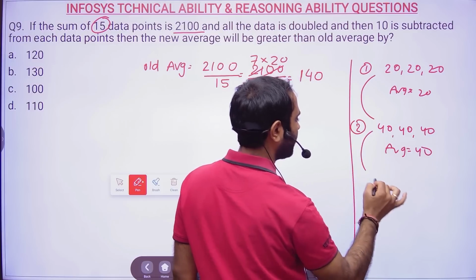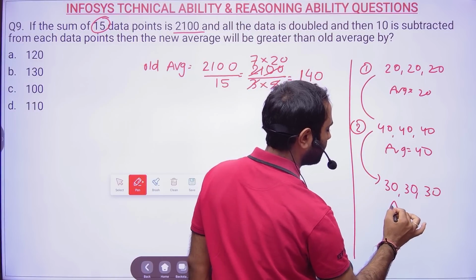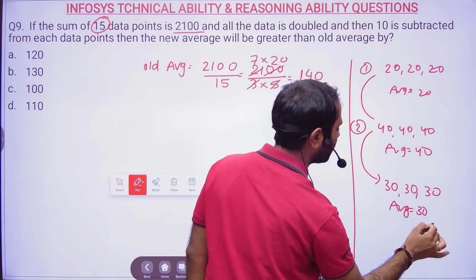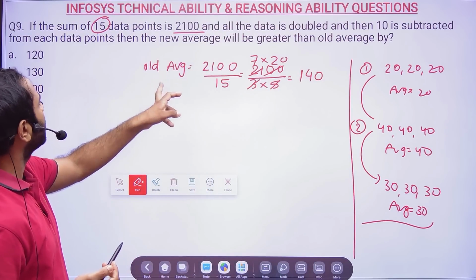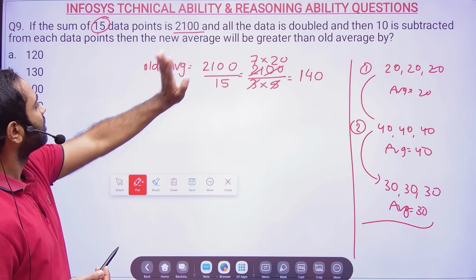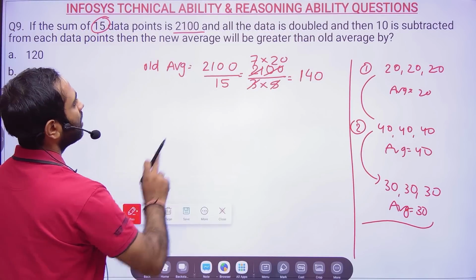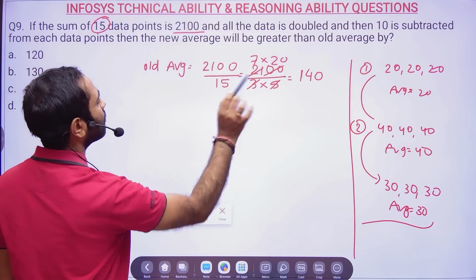And then when I subtracted 10 from each, I said, sir, average will be 30. If you understood this, it means this problem is easy. Now they are telling, see, if the sum of 15 data points is given, and all the data is doubled, so average we have got as 140.